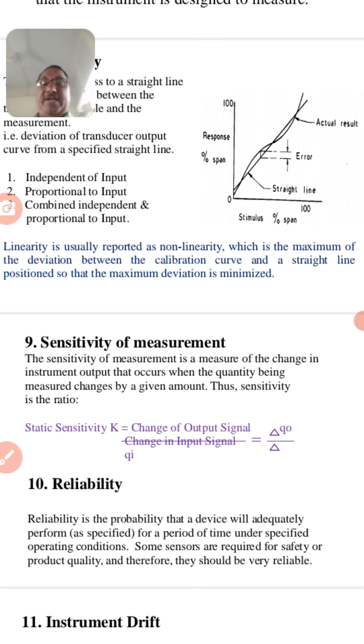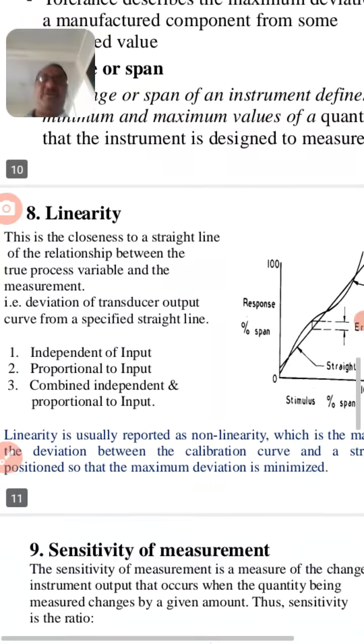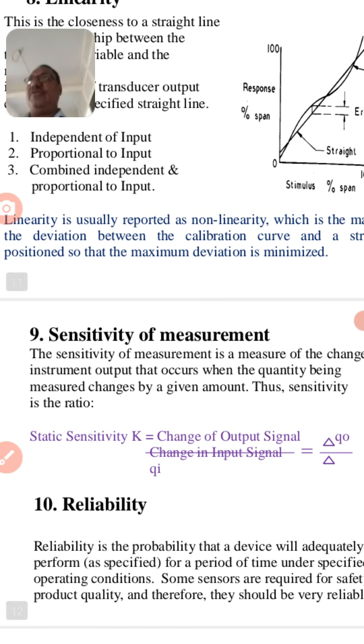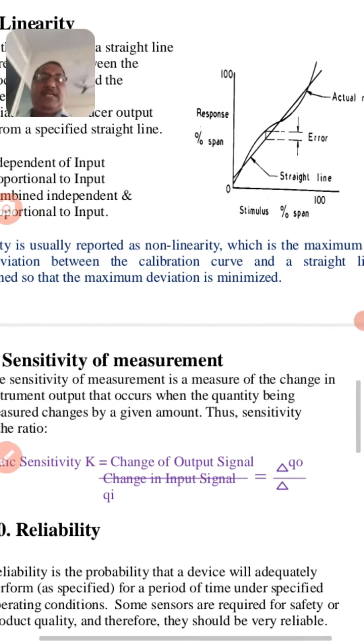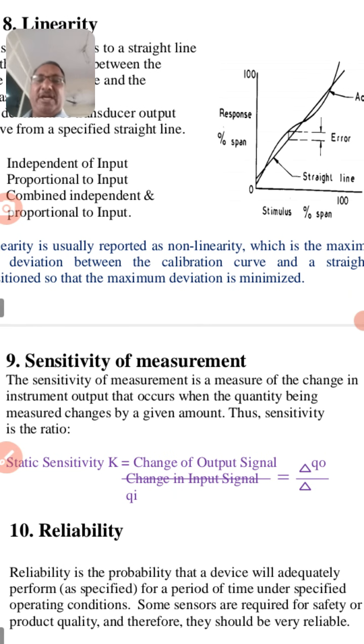Sensitivity of measurement. The next definition is sensitivity of the measurement. Sensitivity means if you connect, suppose, 1 millivolt and your output changes drastically, then your instrument is more sensitive. The sensitivity of measurement is a measure of the change in instrument output that occurs when the quantity being measured changes by a given amount.